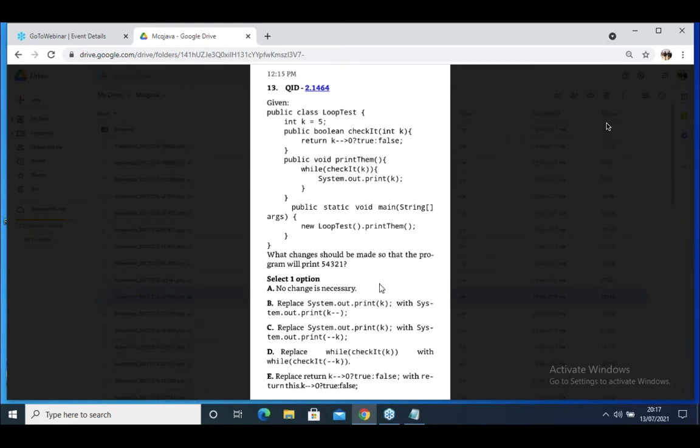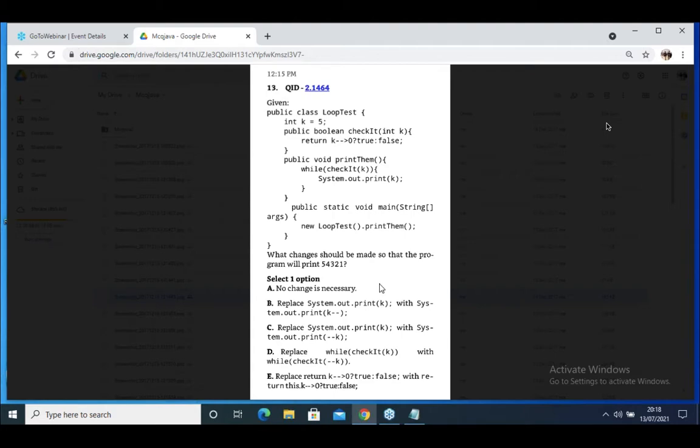Loop test. Here the class name is LoopTest. K equal to 5. Check it: K minus minus greater than 0 returns true, otherwise it returns false. That is the code we have written inside it. Then print them.